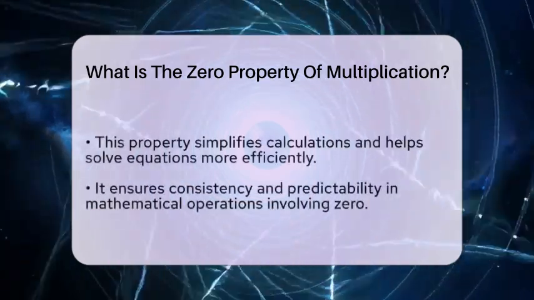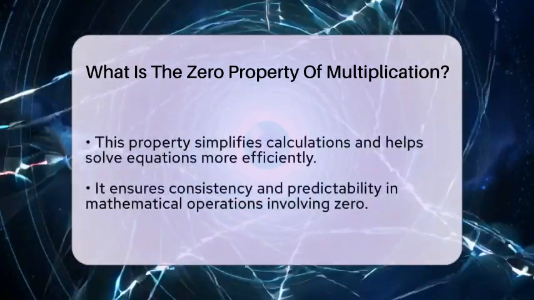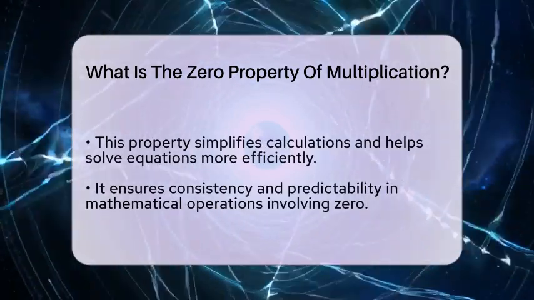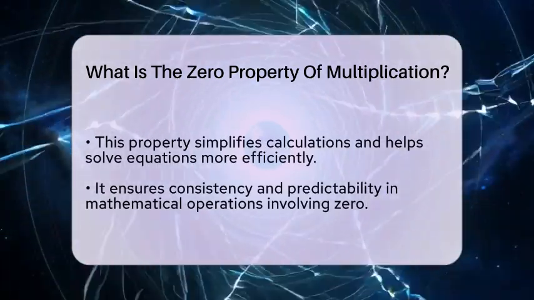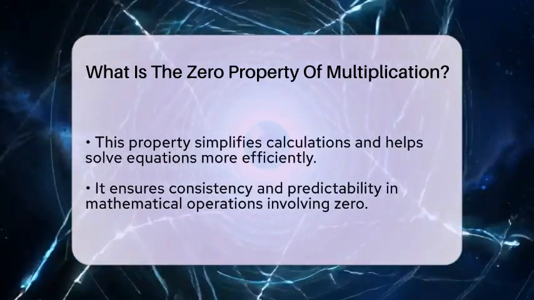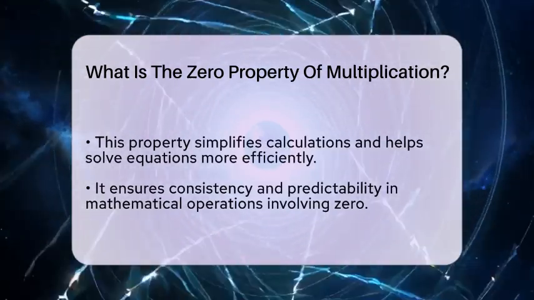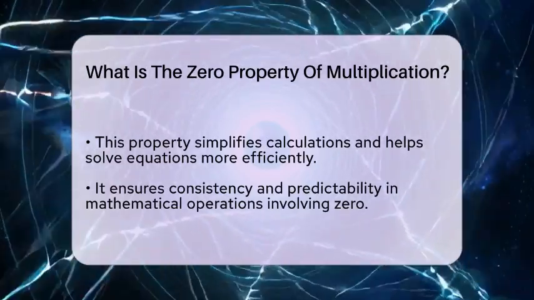This rule makes sense when you think about multiplication as repeated addition. If you have 0 groups of something, you have nothing. It's like saying 0 times 5 is 0 because you're not adding anything 5 times. Or 0 times 10 is still 0 because you're not adding anything at all.